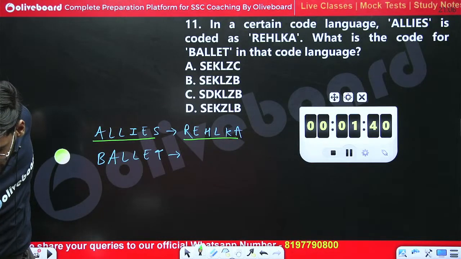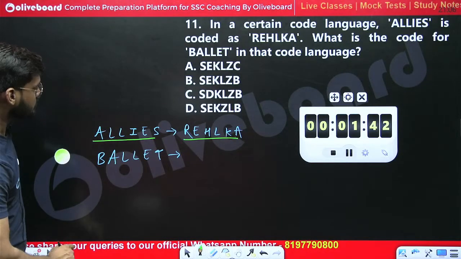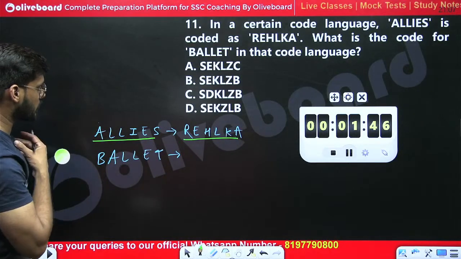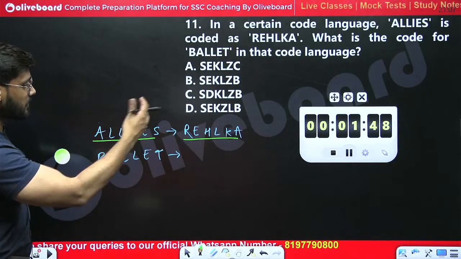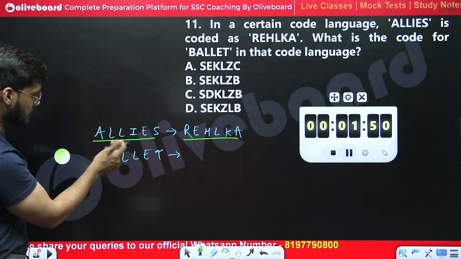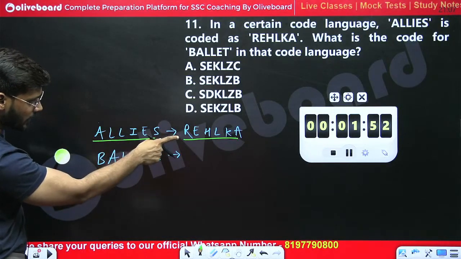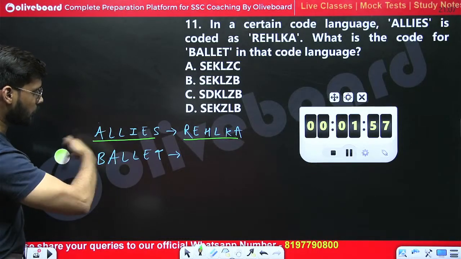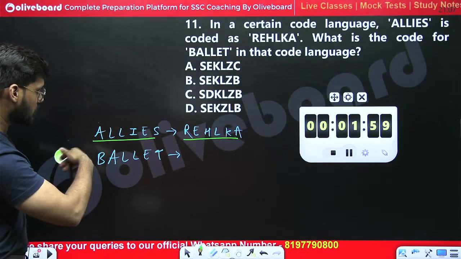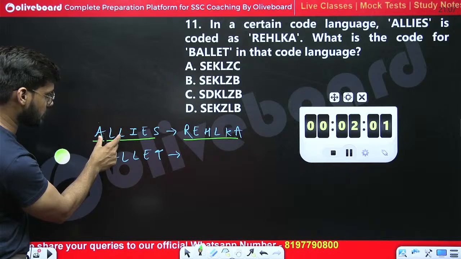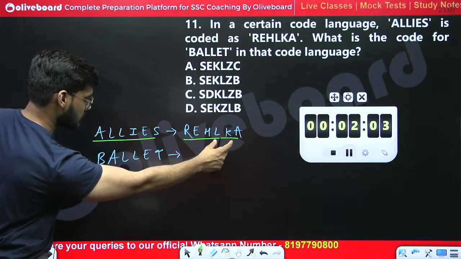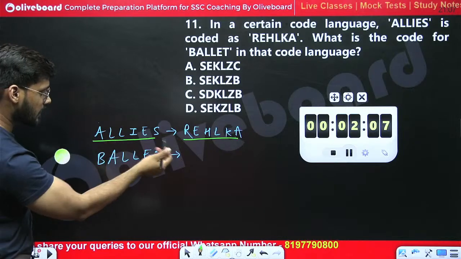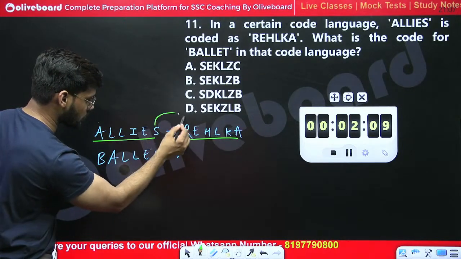If we connect A with R, no, we cannot, because there is a huge gap between A and R. If we break it in 3 parts, ALL, L to H, then L to E, no, we cannot find anything. If we go with the reverse, or the first 3 with the last 3, no, there is no similarity. Opposite, no. If we go with the last pattern, that is S to R,